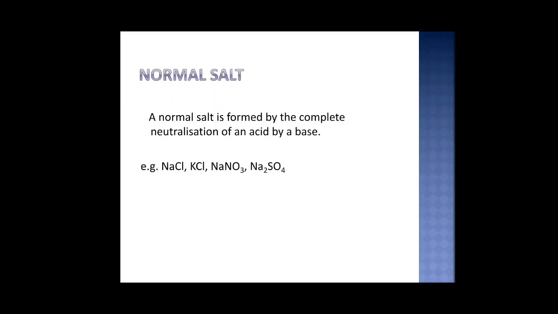A normal salt is formed by the complete neutralization of an acid by a base. That is, when an acid is completely neutralized by a base, there is no incomplete reaction over there when the reaction is completed. And we are getting products that do not have any hydrogen ions, do not have any OH ions. So such salts are called normal salts. Examples given here: sodium chloride, potassium chloride, sodium nitrate, etc.